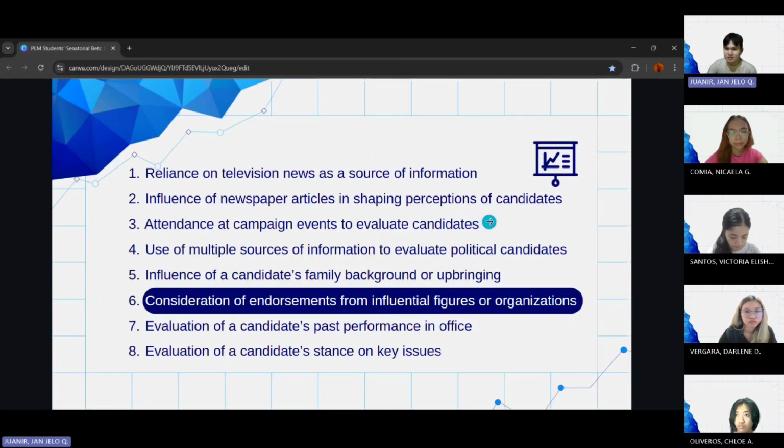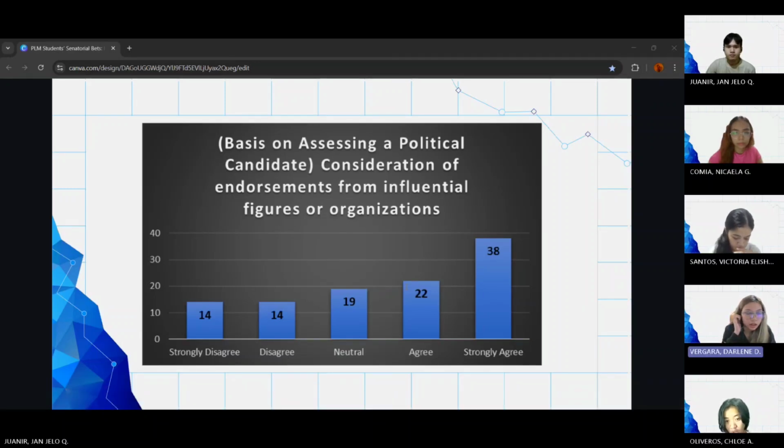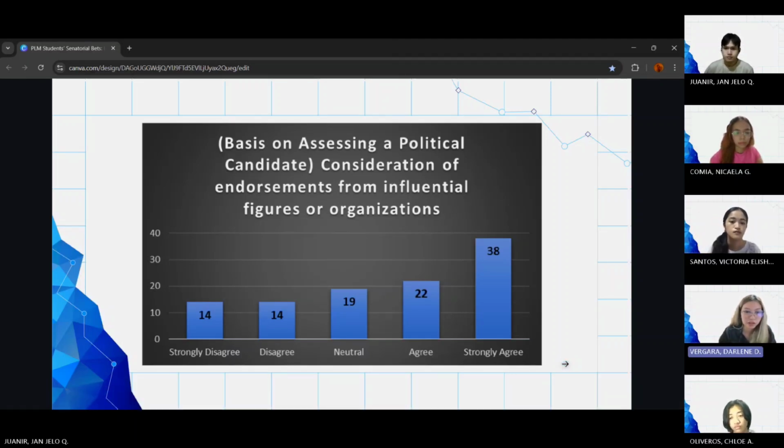We now proceed to the sixth basis, which is the consideration of endorsements from influential figures or organizations. For the consideration of endorsements from influential figures or organizations as a basis, we can also see variations in the answers of participants, and we can observe that they are almost close to one another.